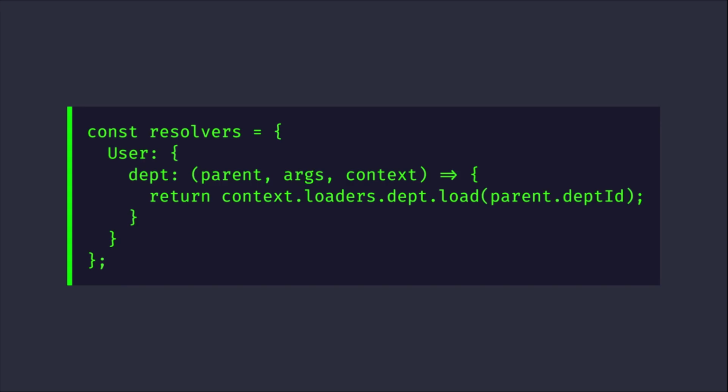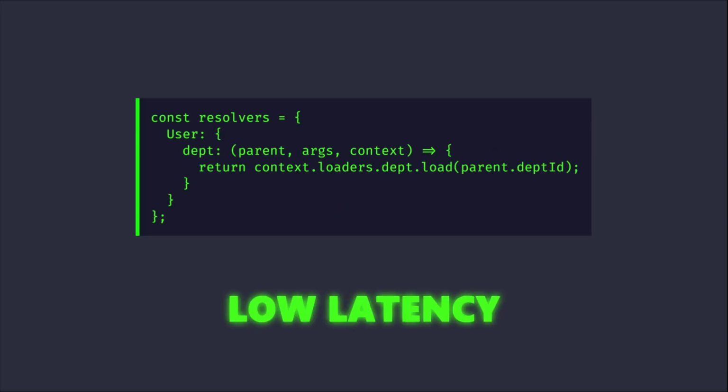context.dataloaders.entityLoader.load(parentId). This pattern ensures that even though the GraphQL execution engine calls the child resolver n times sequentially, all n load calls are batched into a single database query executed by the DataLoader instance. This transformation from sequential n queries to a single batched query is critical for maintaining low latency in complex GraphQL schemas involving many relationships.